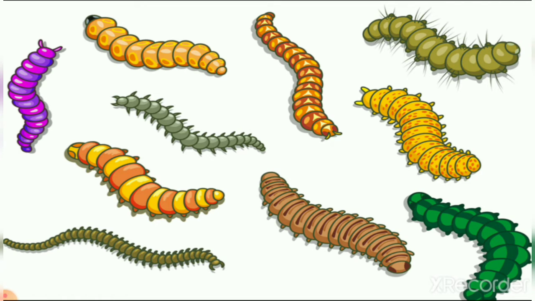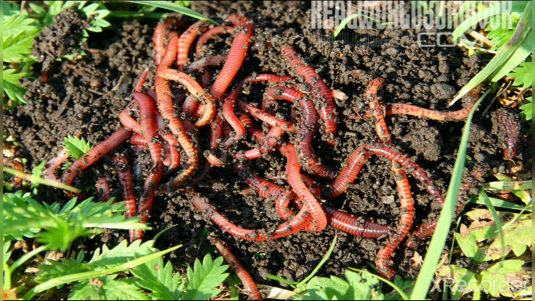Now let's see that here is a real picture of worms. You can see here earthworms. So why do we call it earthworms? Because they are living in land or mud. Generally we see these worms in monsoon. Because of rain they are coming out. So here you can see the mud and the sand is wet. So mostly they are living in land. So here you can see the picture of earthworms.